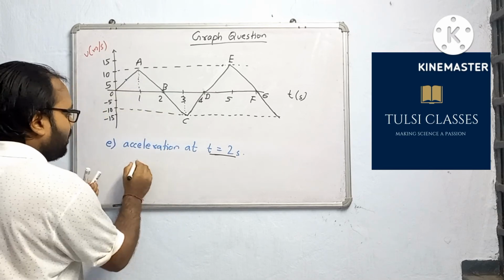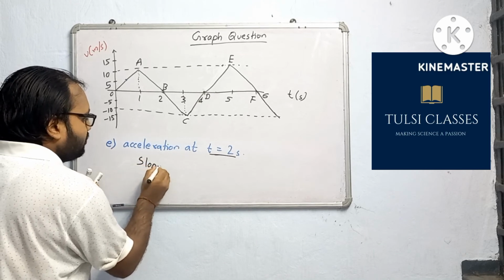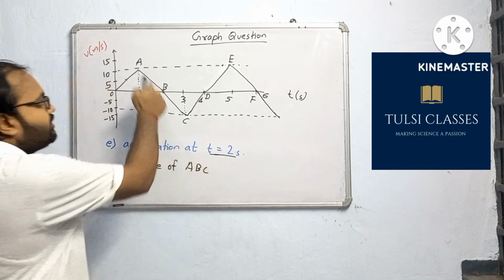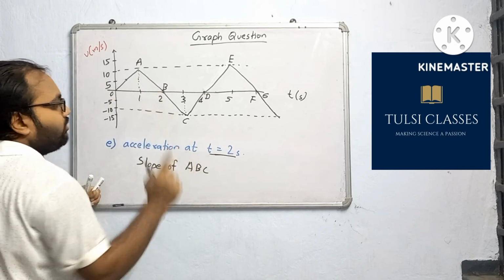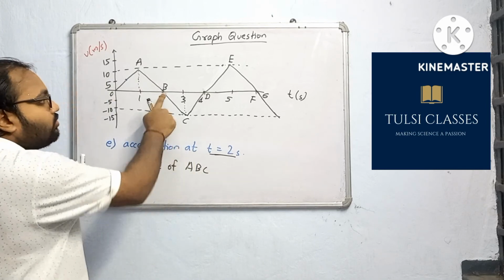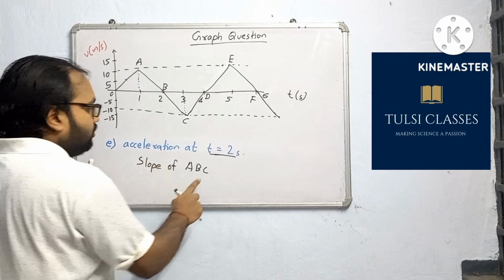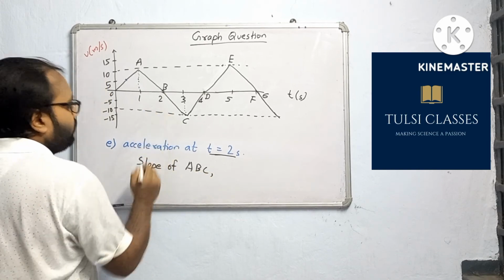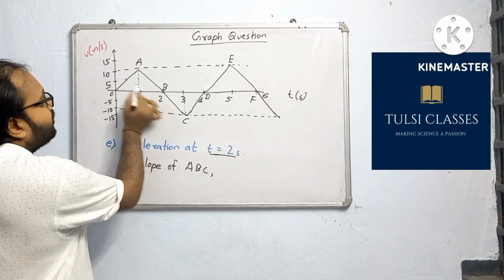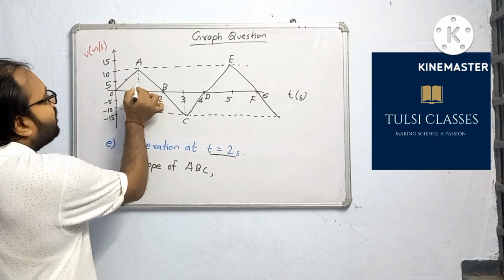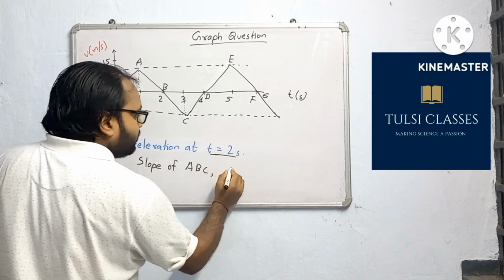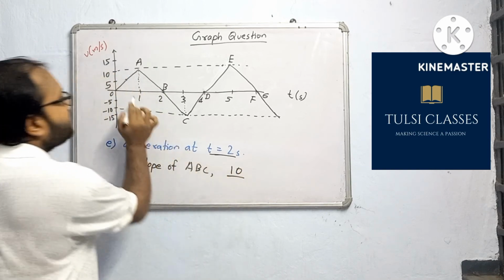So the answer is slope of ABC, this line, that will give us acceleration at t equal to 2 seconds, as t equal to 2 seconds is a point on that line only. Slope, let us find. It will be P by B. So how much is it? 10 divided by, see this is 10.